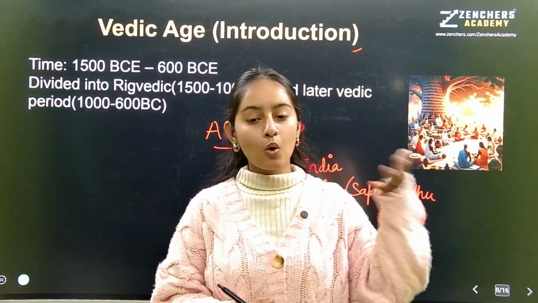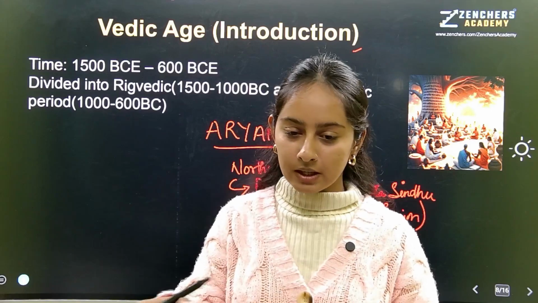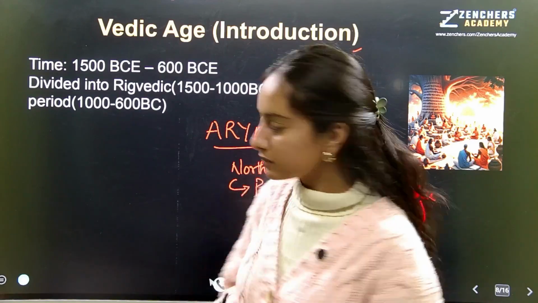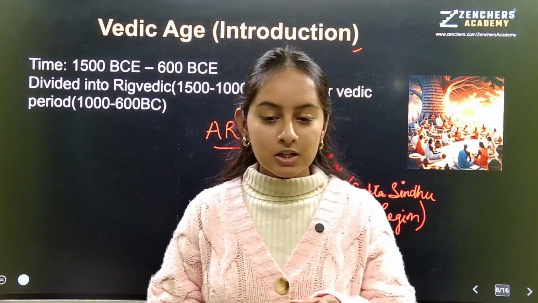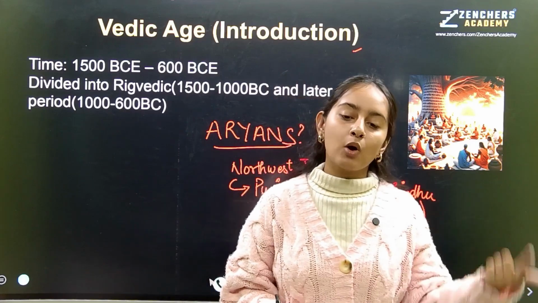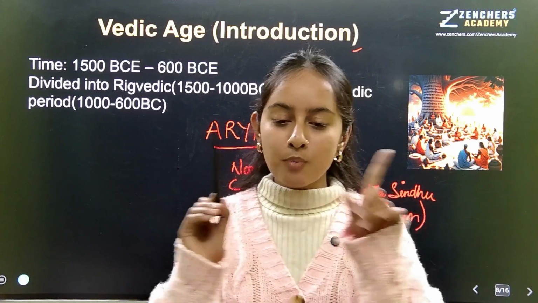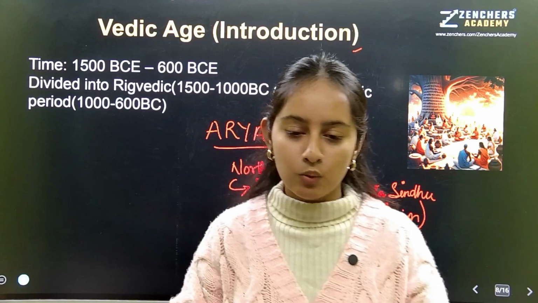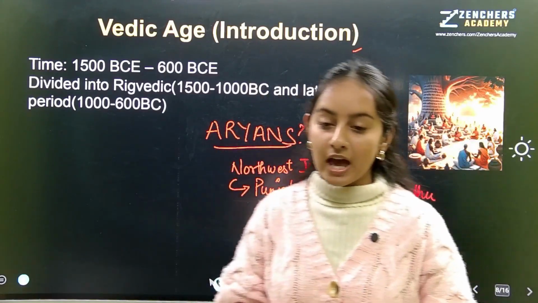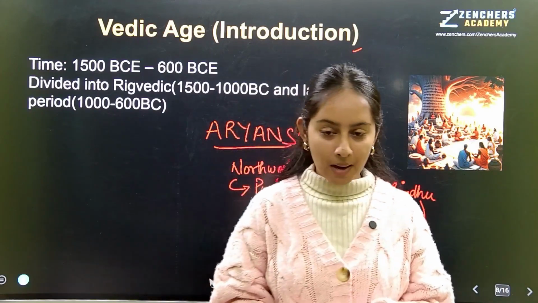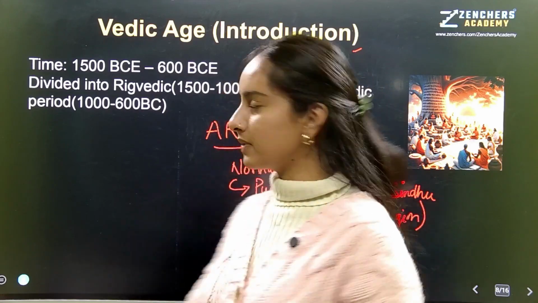Now, can you name the 7 rivers? If you can, comment down. Okay, I'm going to tell you the names. No worries. But your work is to go and search the original names of these rivers. Okay, make a list of these important, sacred, holy rivers, whatever you want to call. Okay, so first one we have Indus River. Then we have Jhelum, Chenab, Ravi, Bias, Satluj and Saraswati.